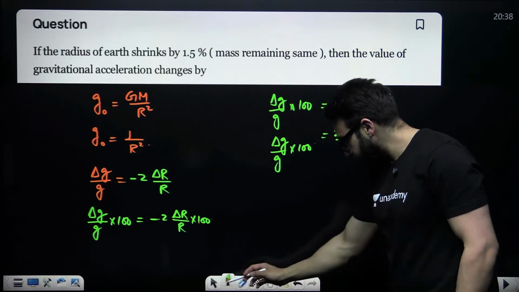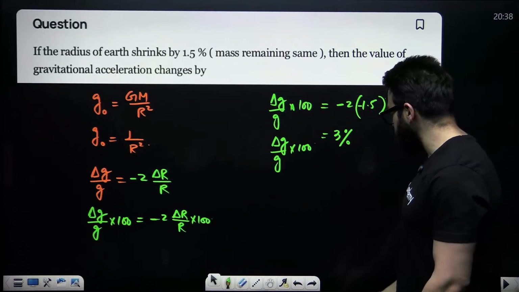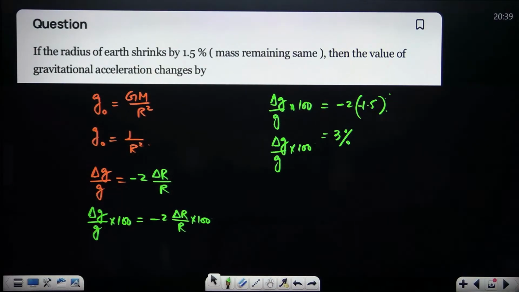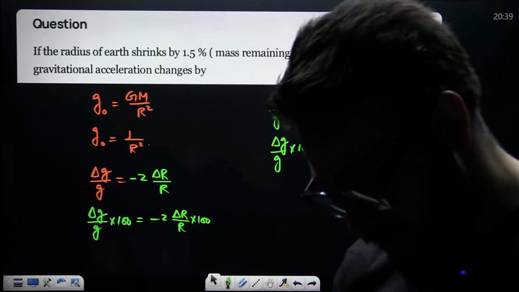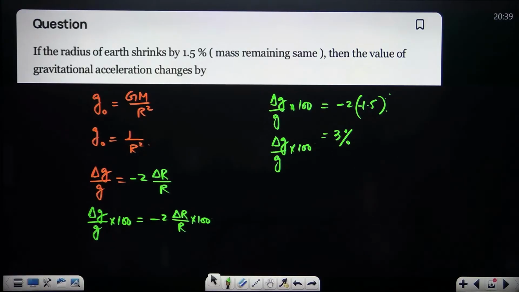Is this clear? Please tell me in the chats. Everyone means everyone. Tell me, guys. Is this clear?